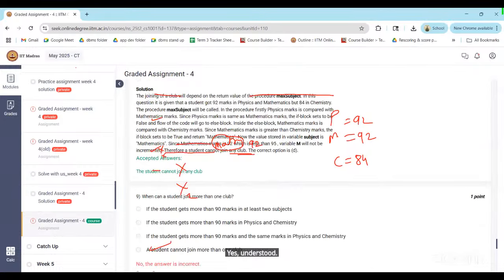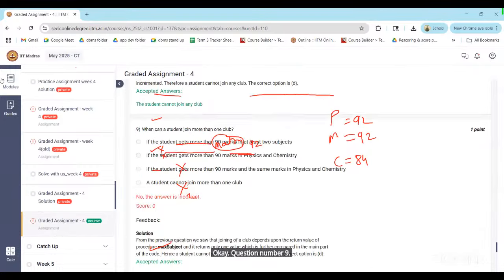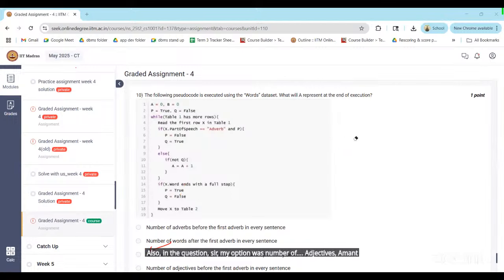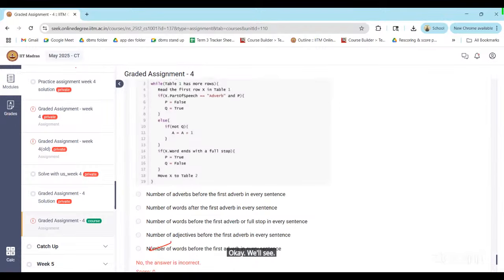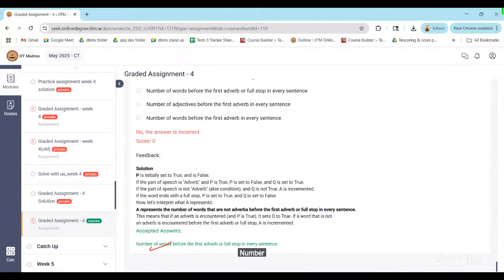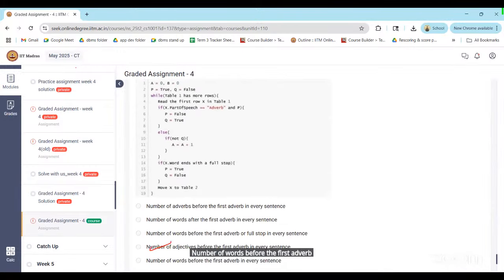Question number 9. When, sir, that is student, also similar, sir. I understood, sir. Okay, then question number 10, right? What is your doubt here? Sir, in the question, my option was number of adjectives, I mean number of words before adverb. Okay, we'll see. What's the answer given? Number of words before the first adverb or full stop in every sentence.